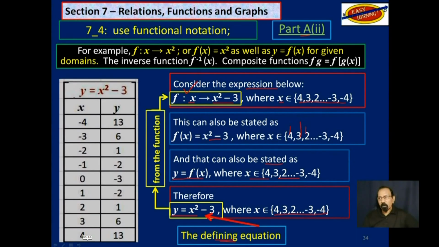Well, you could begin with 4, which means we start down here, and then the y value, the range value, would be 13, and then you go down the line, or you go up the line. If you substitute 0 for x, you get -3 because that will work out to be 0. So you get -3 and so on.